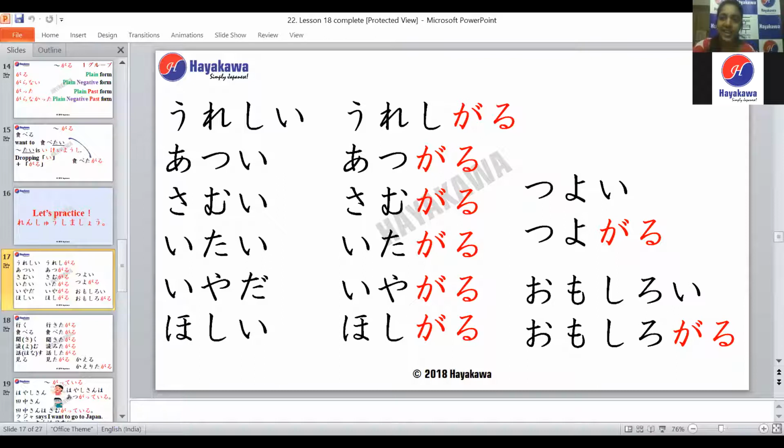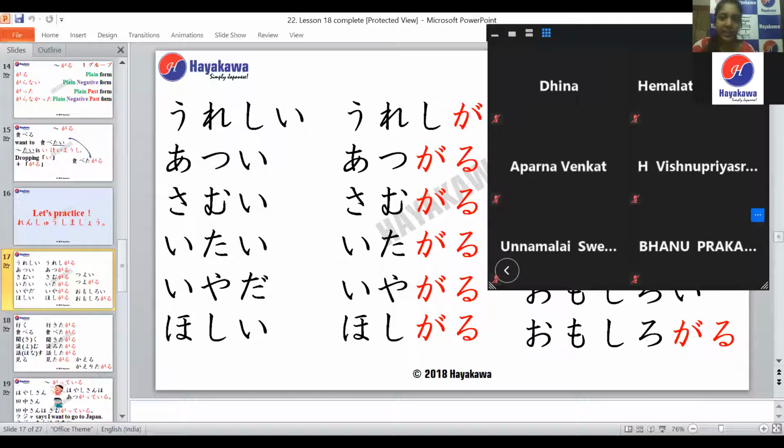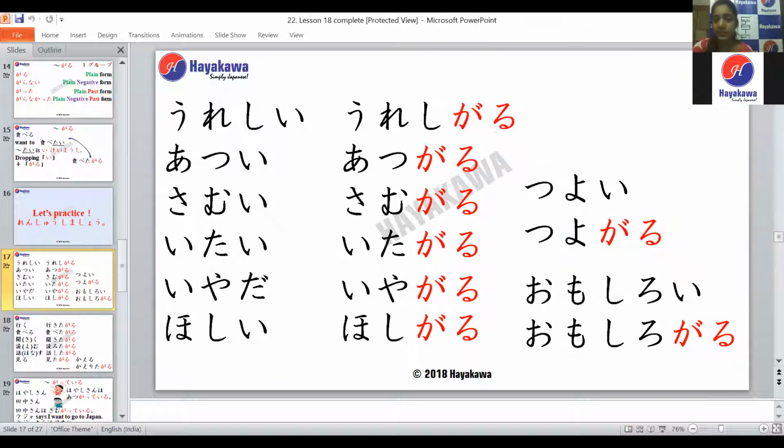We saw this in the chapter when Raja-san or someone went to the hospital. So Itai means painful. Hemalata-san, would you like to try this one? Ita Garu. Very good, Hemalata-san. So it becomes Ita Garu.